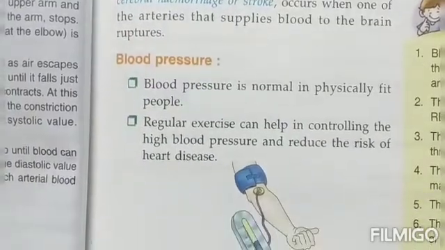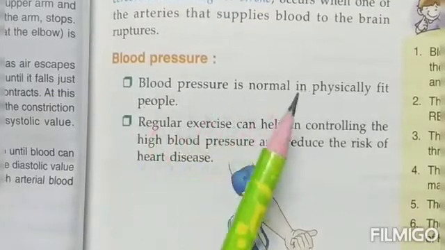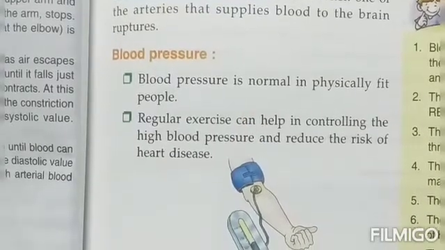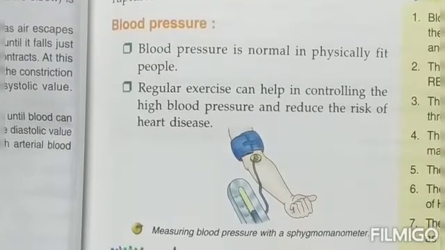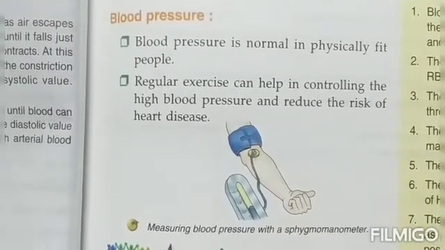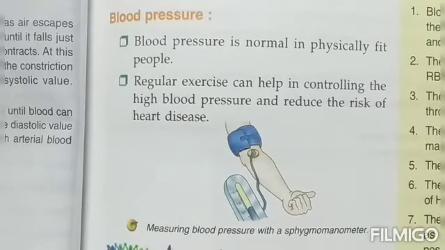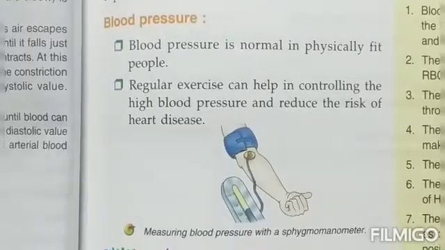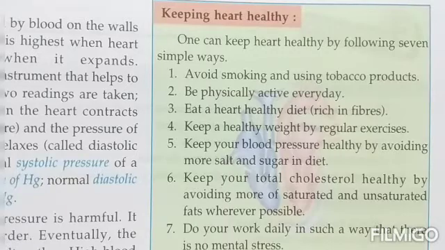Blood pressure is normal in physically fit people. Now, in a physically fit person, the blood pressure remains normal. Regular exercising can help in controlling high blood pressure and reduce the risk of heart diseases also. That means if we are regularly exercising, then it will help our heart to function properly without increasing or decreasing our blood pressure.